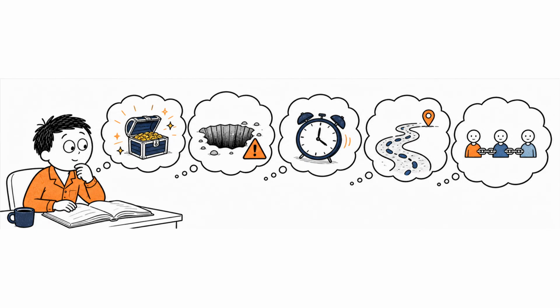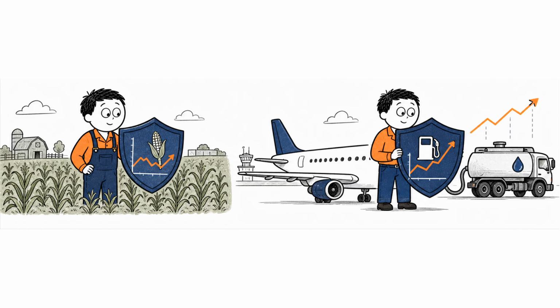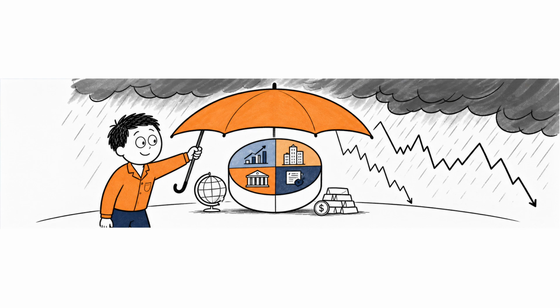Options can also be combined into strategies. A covered call involves owning shares and selling a call option against them. The seller receives a premium but may have to sell the shares at the strike price if the stock rises. A protective put combines stock ownership with a put option to limit downside risk. A call spread buys one call and sells another call with a different strike price. This reduces the initial cost, but also limits the maximum potential gain.